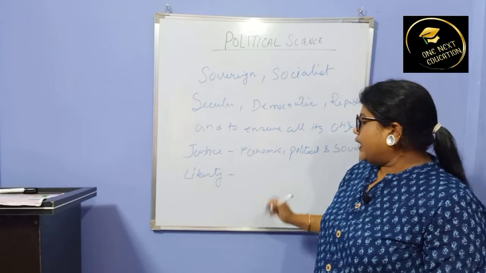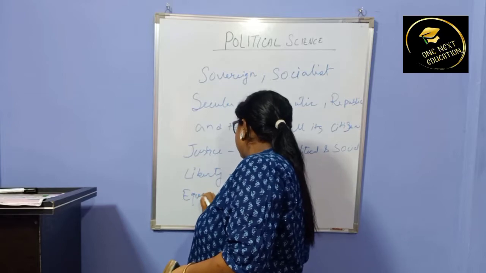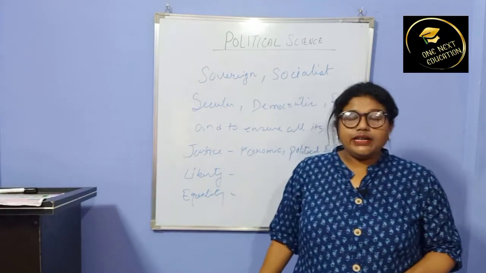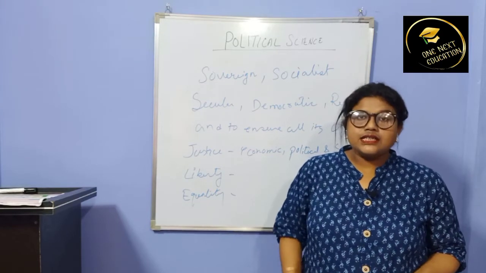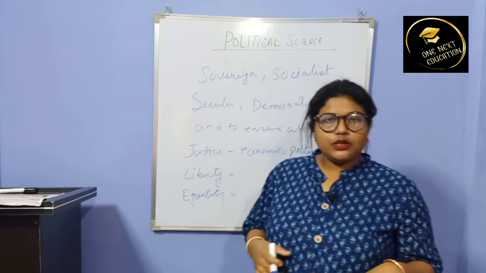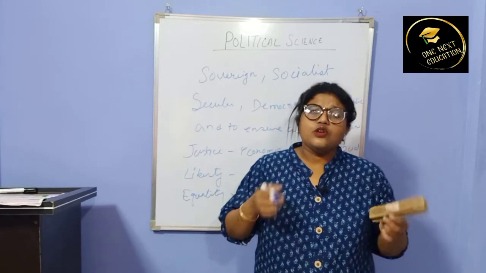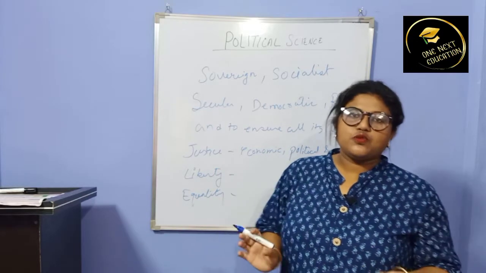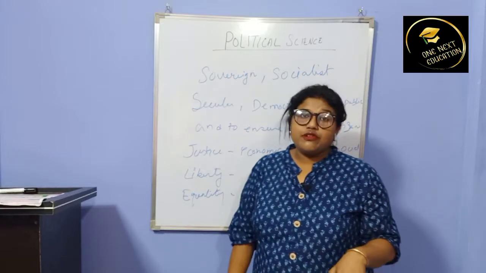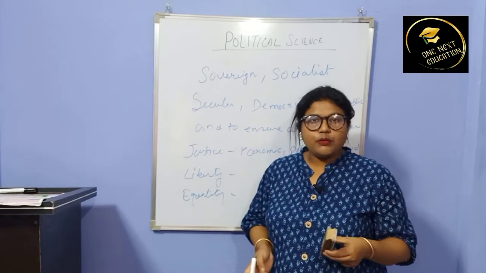Again, after that, equality. Equality of status and opportunity. All are equal in case of status; no one is rich, no one is poor. In the constitution everyone is the same. So it ensures equality of status and opportunity, and all will get equal opportunity.